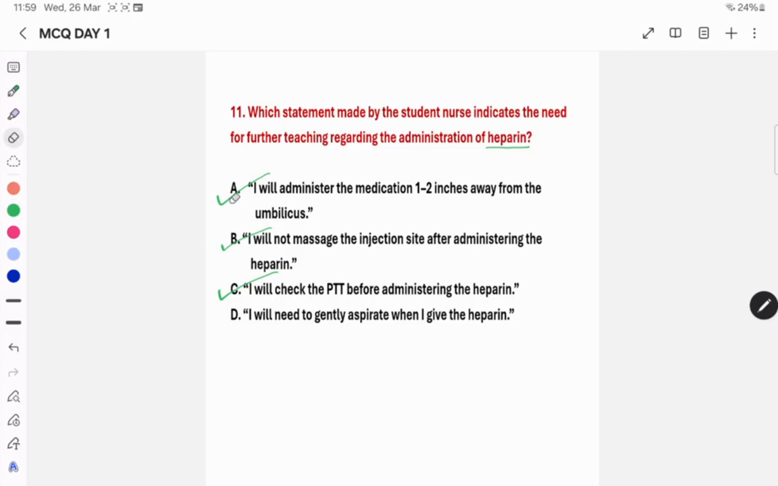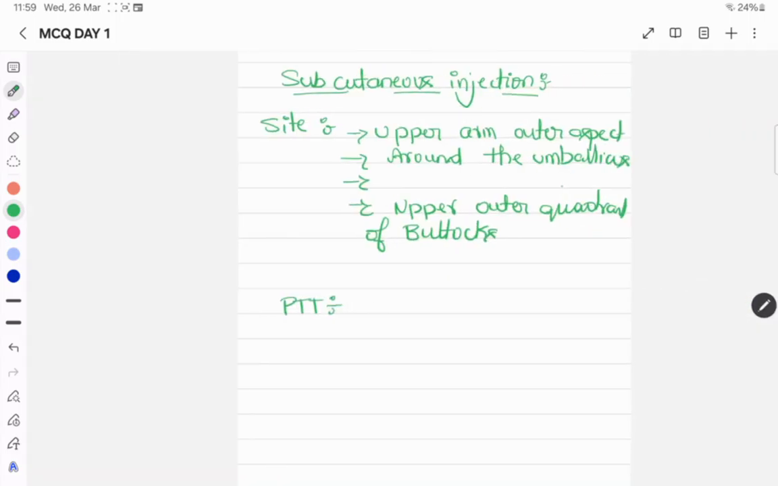So it's not about the right ones. These are right sentences, but the right answer is option D. Option D is the right option for this particular question. The student nurse does not have that information. I will gently aspirate when I give the heparin: there is no need to aspirate while giving a subcutaneous injection. That is what we can expect here.